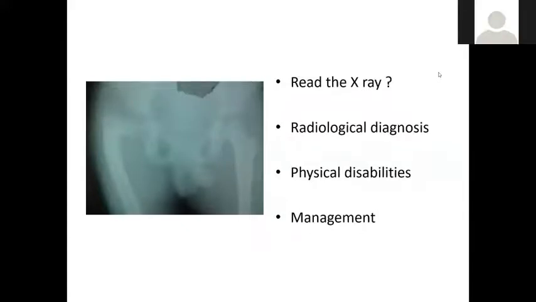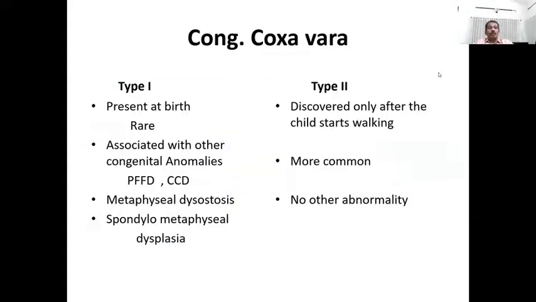If the trochanteric epiphysis is open, it can produce overgrowth again, and that may cause abductor insufficiency, lurching gait, and all these things. So there are two types of congenital coxa vara. One is present at birth, and type 2 is the more common type, and that will not be present with any other abnormality. Here there may be bilateral proximal femoral focal deficiency, cleidocranial dysostosis may be associated. So our case appears to be a type 2 one.